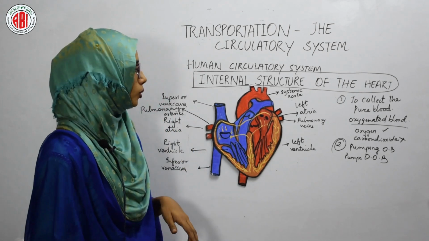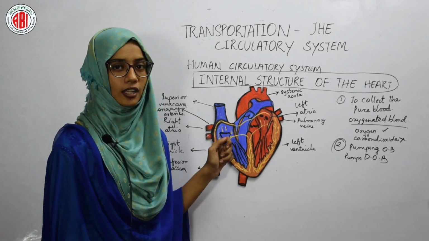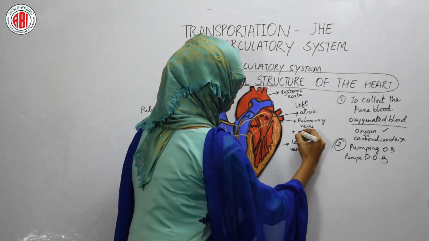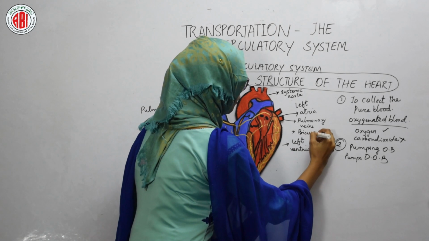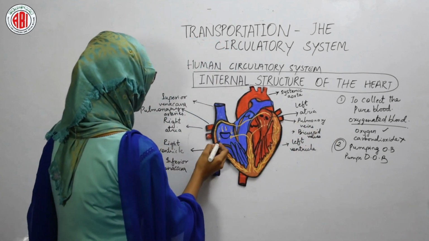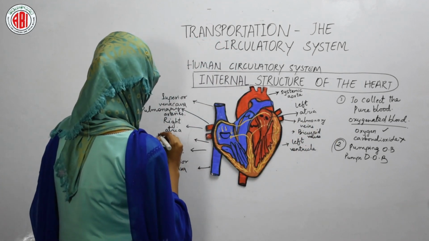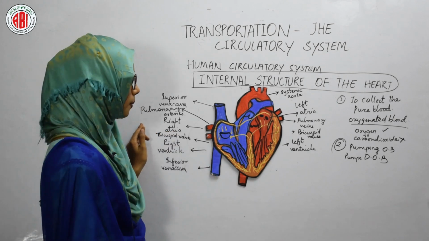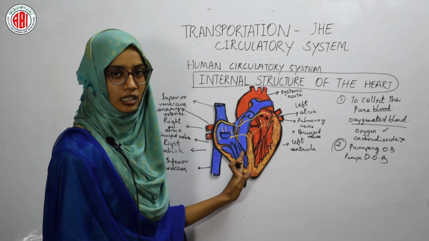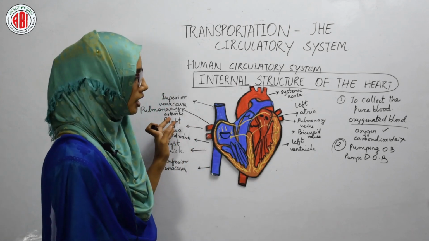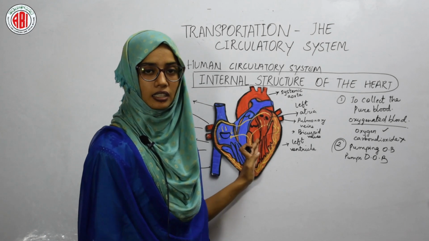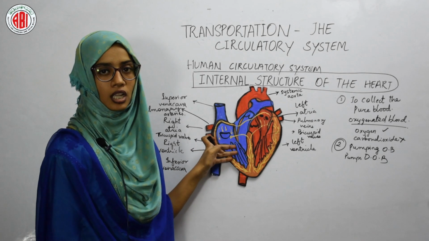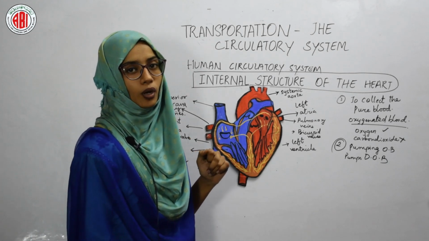We can see that between the atria and ventricles some valves are present. The valves between the left atria and left ventricle are called bicuspid valves, whereas the valves between the right atria and right ventricle are called tricuspid valves. So we can see that the right side of the heart contains deoxygenated blood, whereas the left side of the heart contains oxygenated blood, and the valves between the atria and ventricles allow the blood to flow in only one direction.